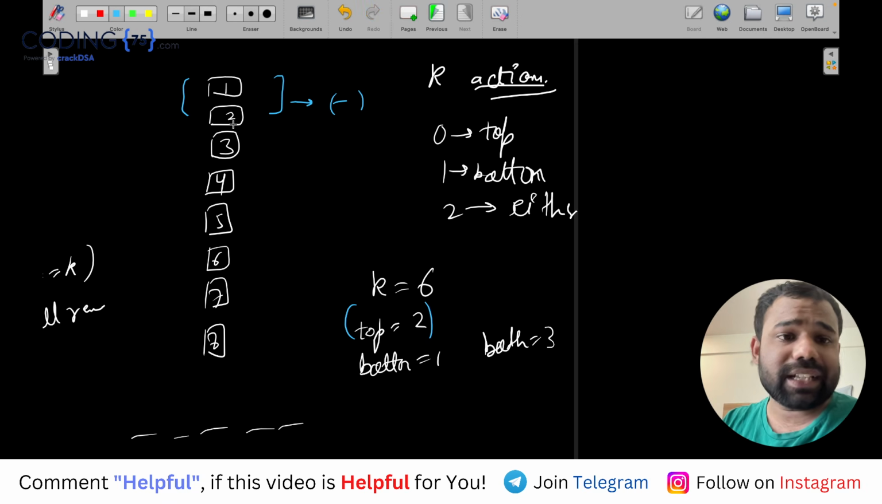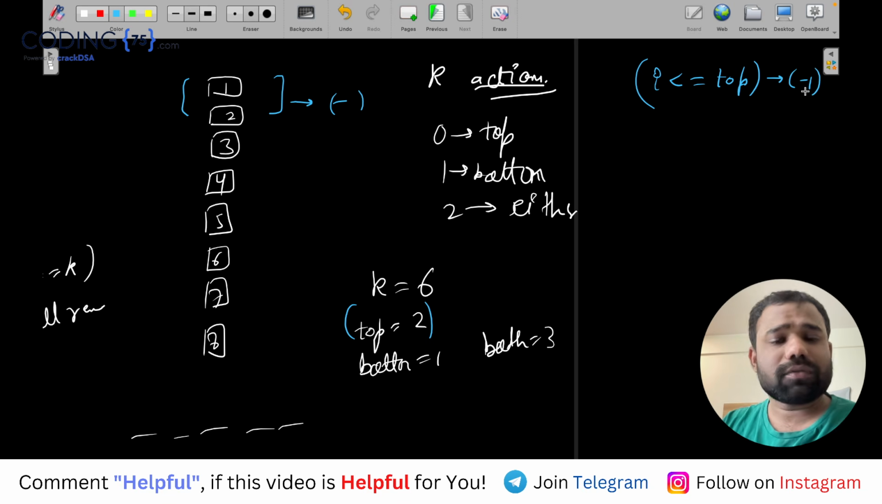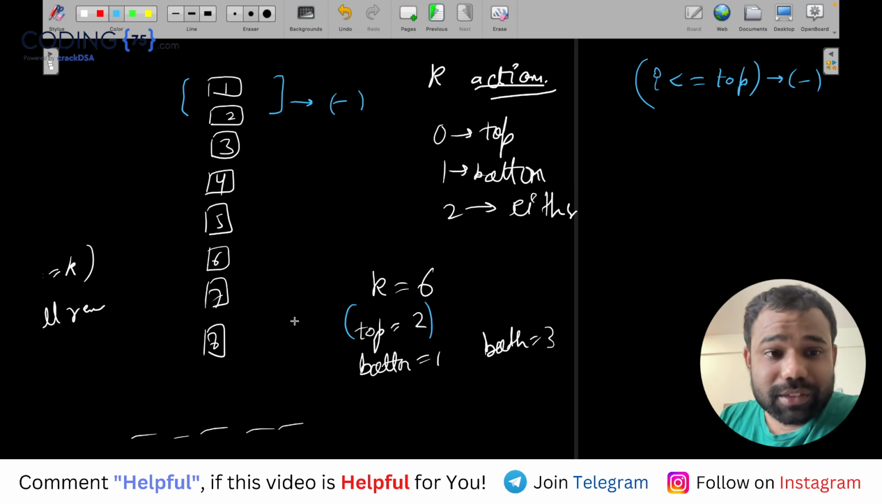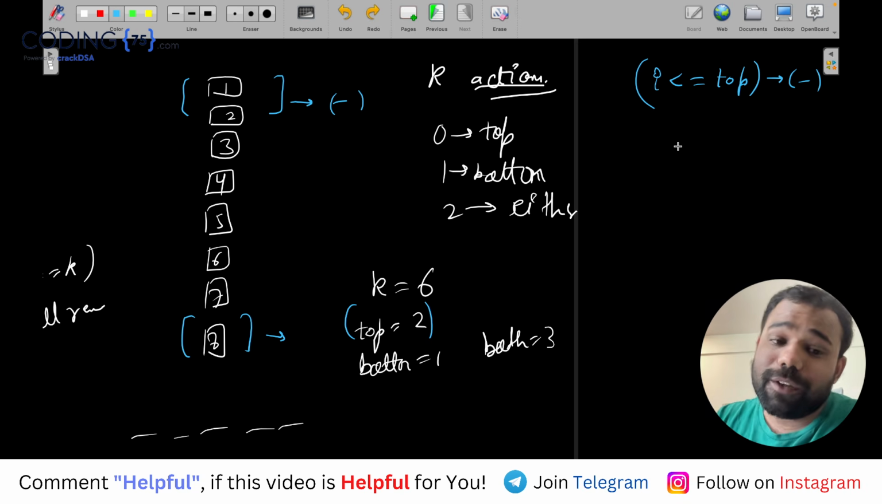So I can say if the card number, let's say i, is less than or equal to top, it will for sure go. Okay. Now the next thing, bottom: the last bottom number of cards, like this one if bottom is one, that card from the bottom will also for sure go.